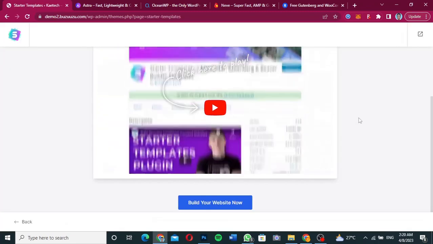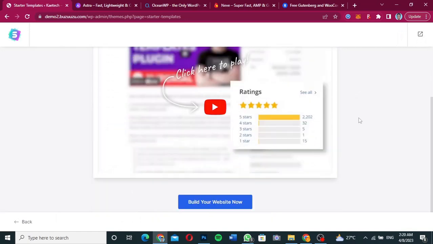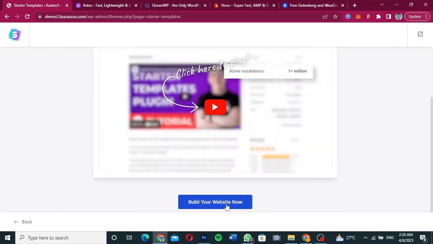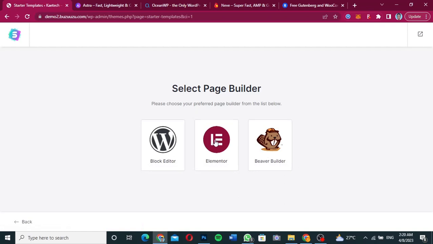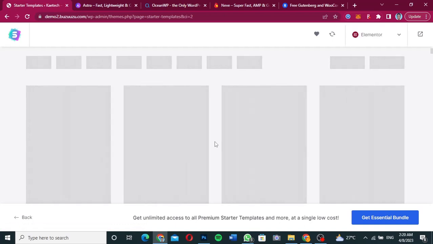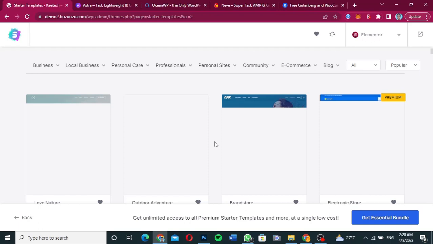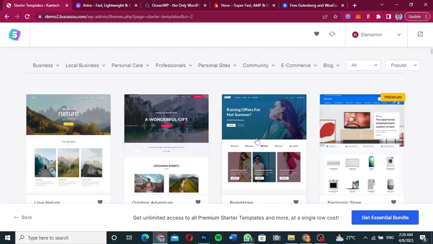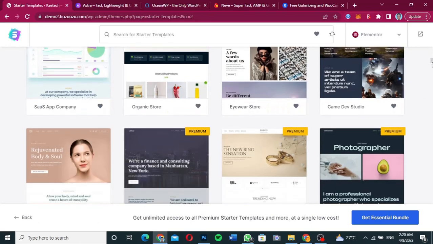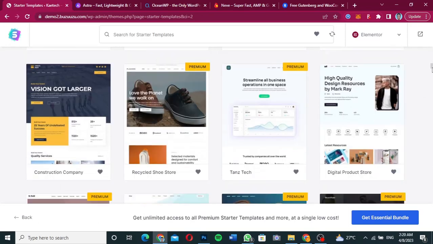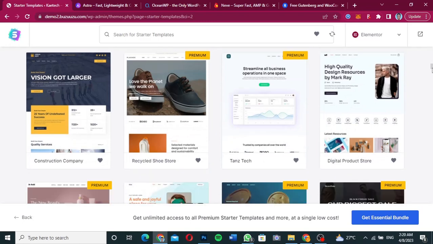Okay, guys, so when this page comes out to you, just click on build your website now, and then they're going to ask you to choose your page builder. We're going to choose Elementor, because that is what we want to use in building our website. As you can see, you see a lot of Elementor pages over here. Some are free, some are also premium.